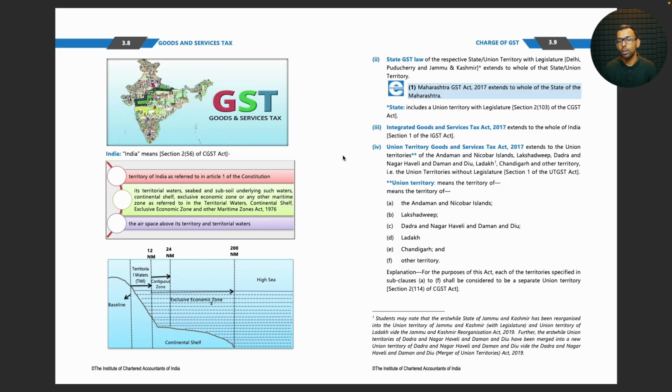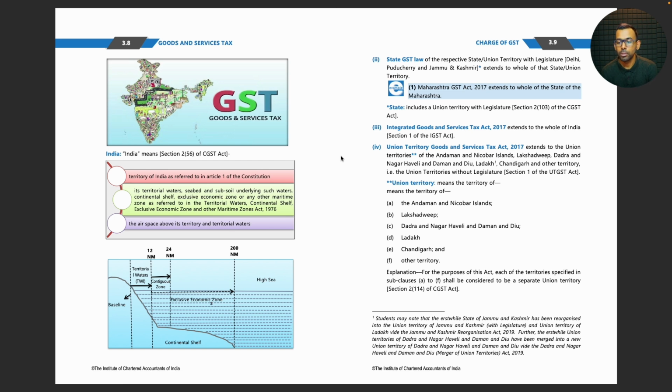State GST law of the respective state or union territory with legislature extends to the whole of that state or union territory. Maharashtra GST Act extends to the whole of the state of Maharashtra. State includes a union territory with legislature. Integrated GST extends to the whole of India.